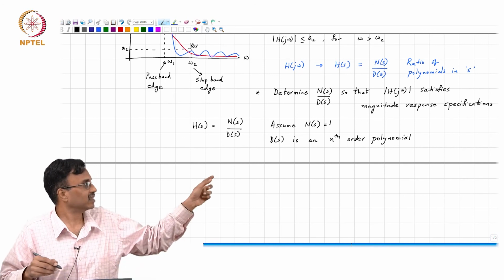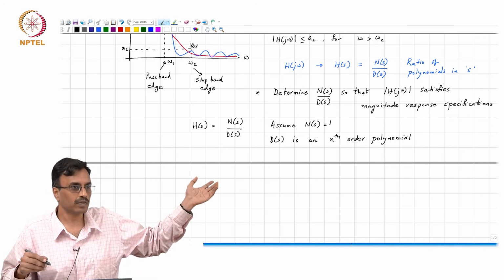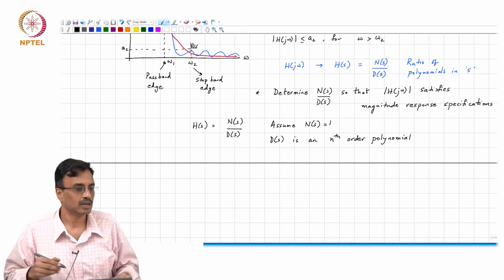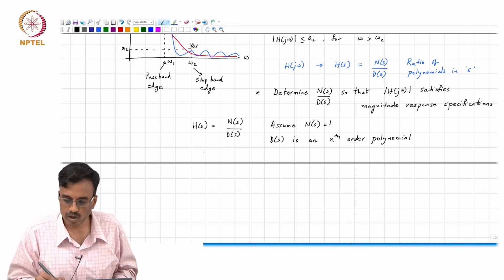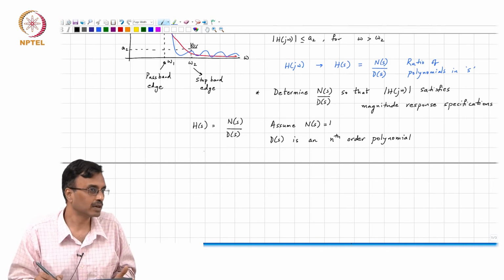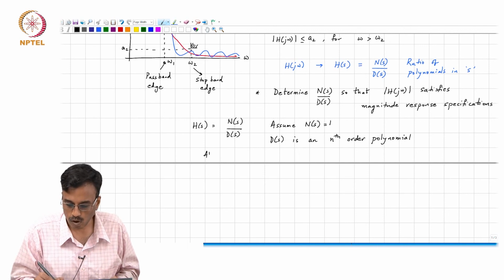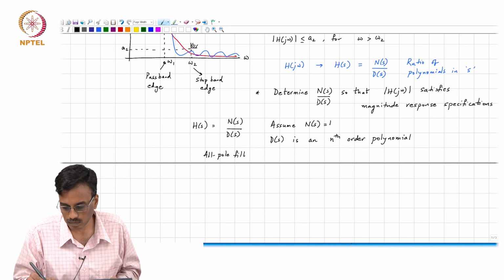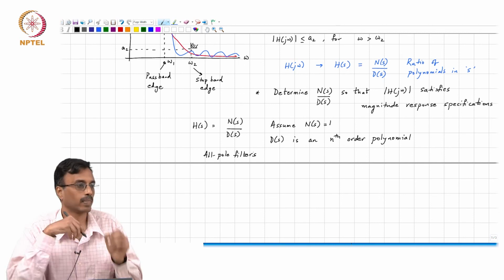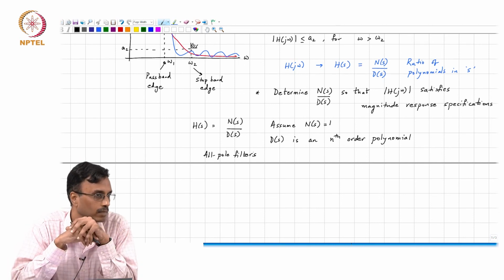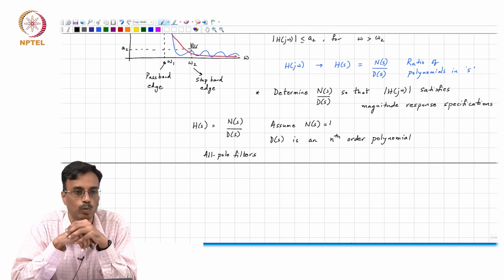Obviously, you can see that this transfer function has got no zeros, only poles. So what do you think you would call such filters? These are what are called all pole filters. The reason why they are called all pole filters is obvious.